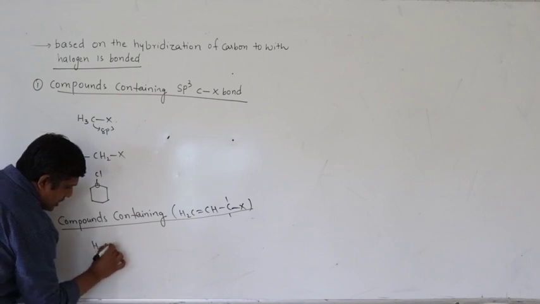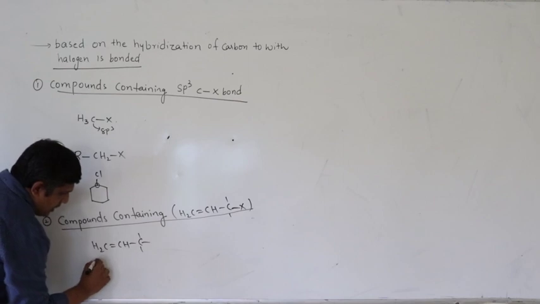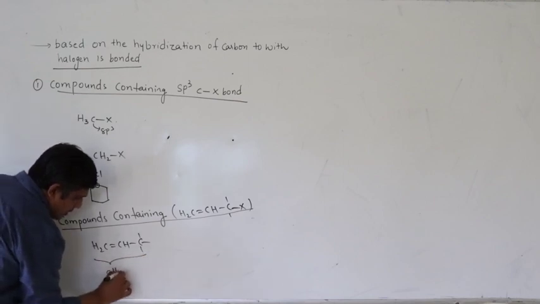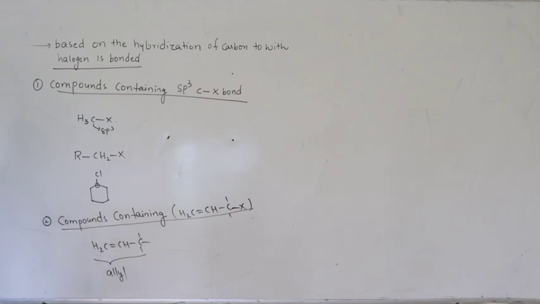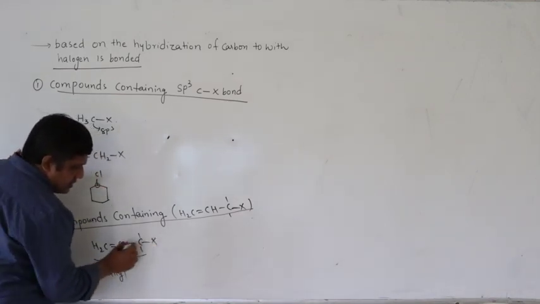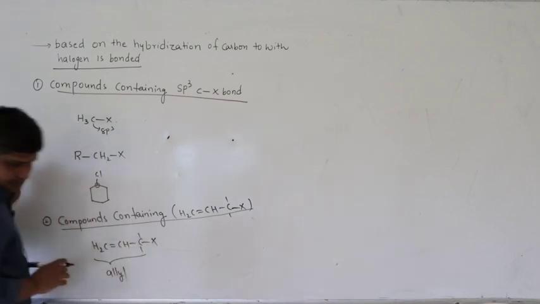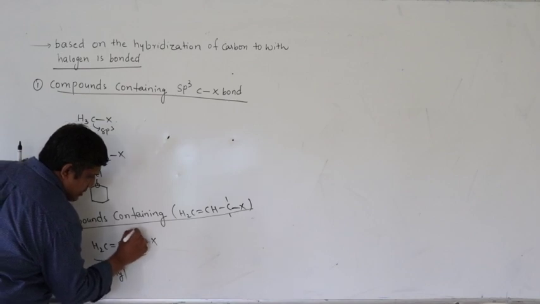This group CH2=CH-CH2, we call it allyl. Now here if you attach halogen, this carbon is sp3 hybridized.